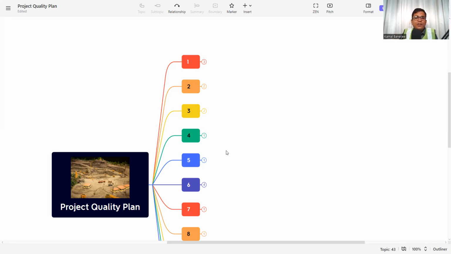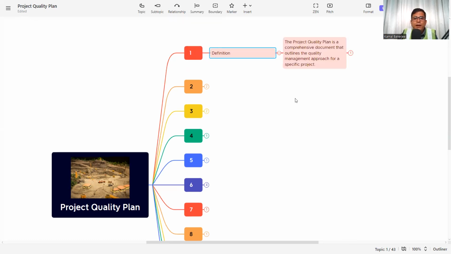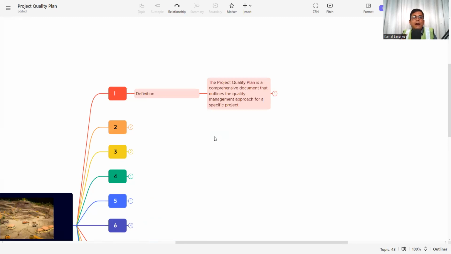So let's start. What is a project quality plan? What is the definition of a project quality plan? A project quality plan is a comprehensive document that outlines the quality management approach for a specific project. So it's different from project to project. Every project is unique, so you need to prepare a project quality plan as per the project requirement. And it is an outline of the quality management approach, that is, the activities and the sub activities which are required to deliver the project.